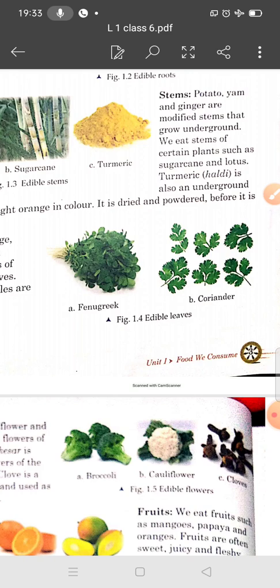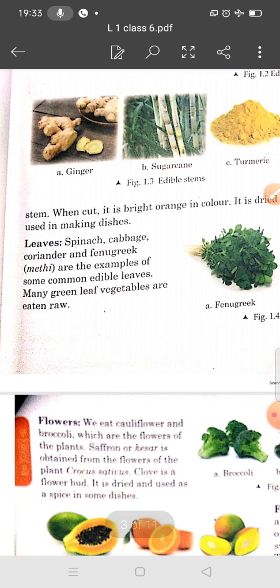The leaves of mint and coriander are used in making chutney and for garnishing. Mint is also a medicinal plant, and every green vegetable has many medicinal properties. Understand what garnishing is: decorating food.